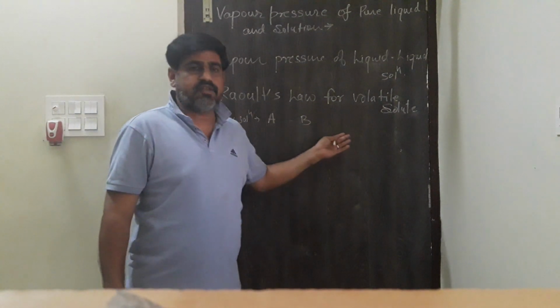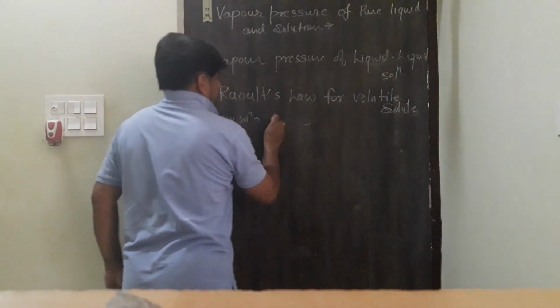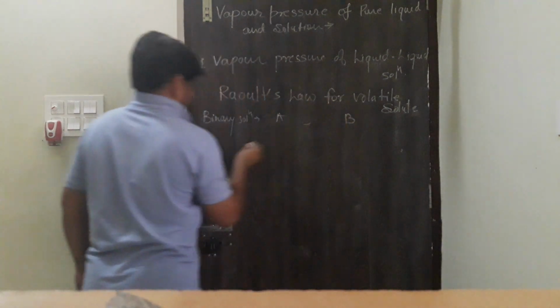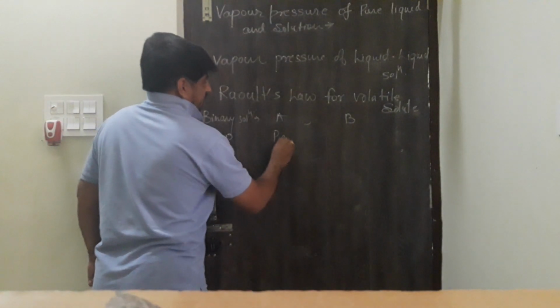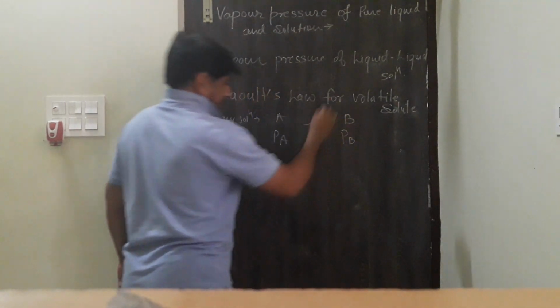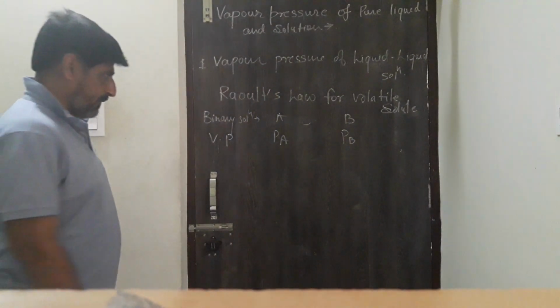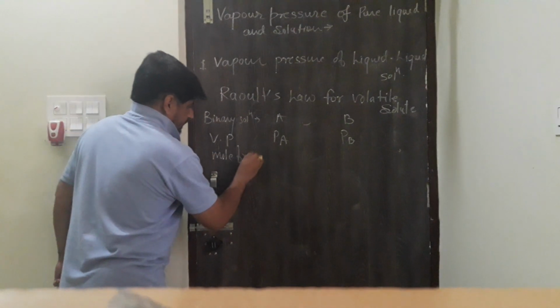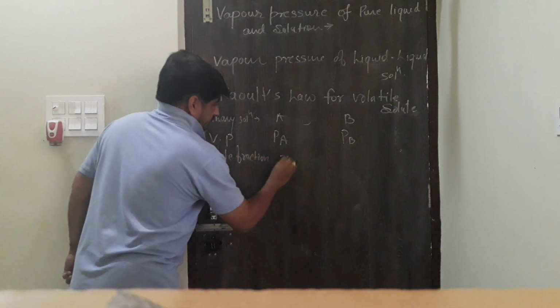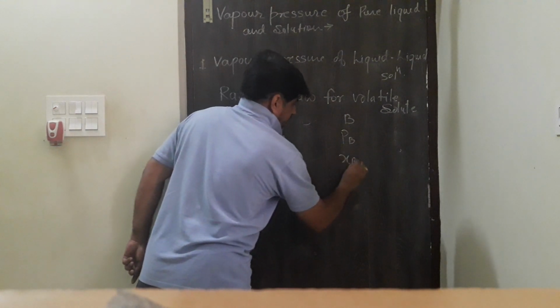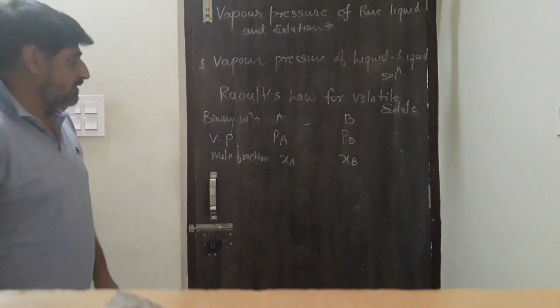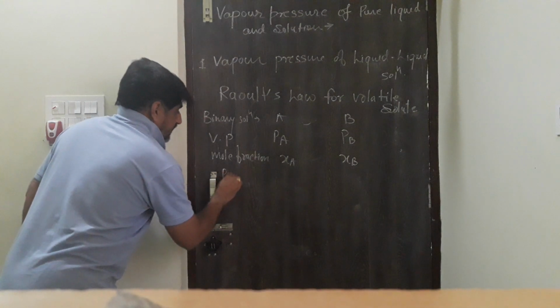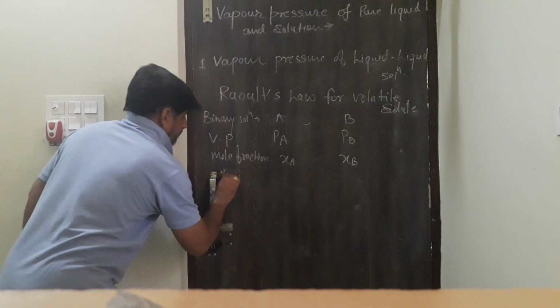Since it is a binary solution, there will be two components. One is A and the second one is B. The vapor pressures of the components are taken as PA and PB. Mole fraction of A is XA and mole fraction of B is XB. And the vapor pressure of the pure component.